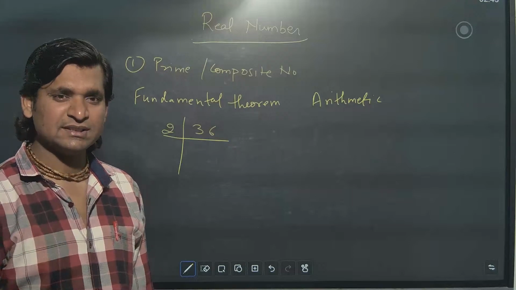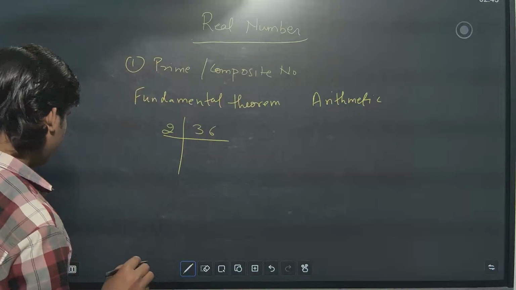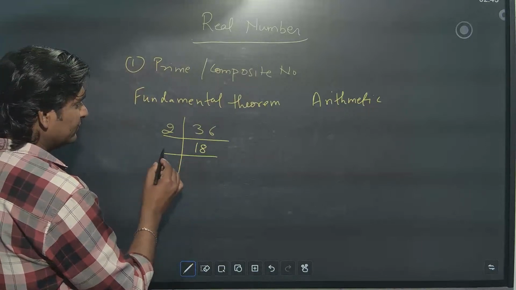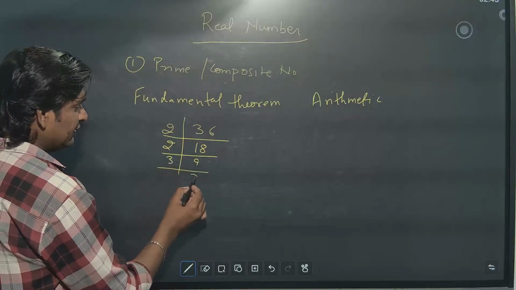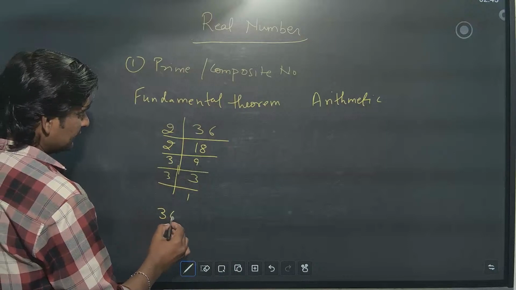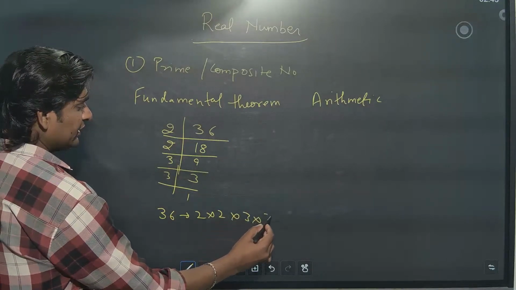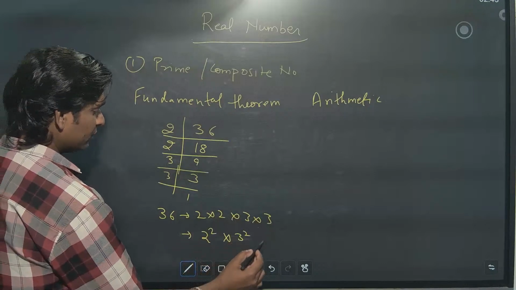You have to understand, you must practice. These two are the only aspects to get good marks in mathematics. So 18, 2, 9. After that, 3, 3, and 3. So what you'll get? 36 can be written as 2 into 2 into 3 into 3. That is nothing but 2 square into 3 square.